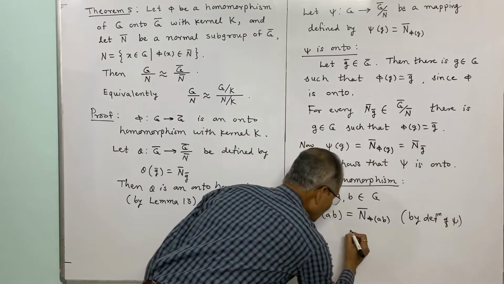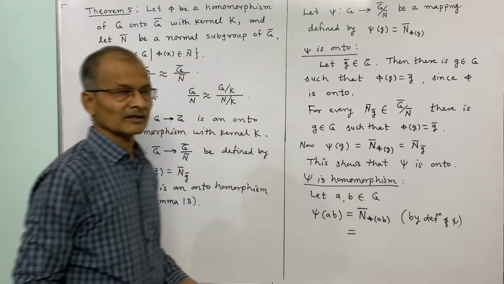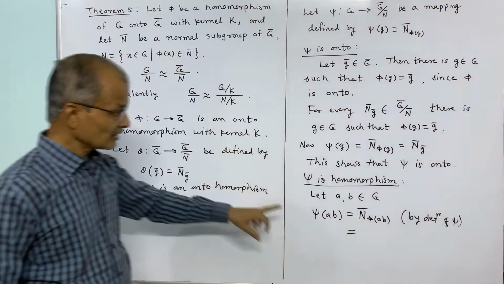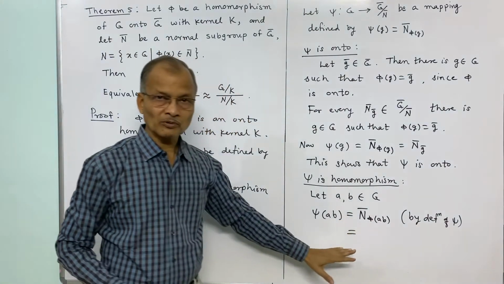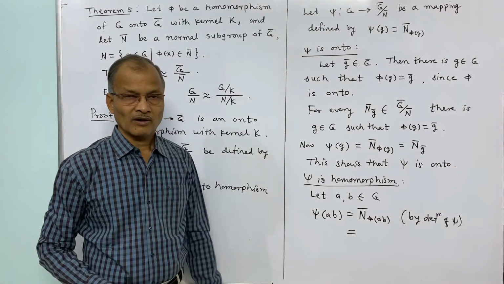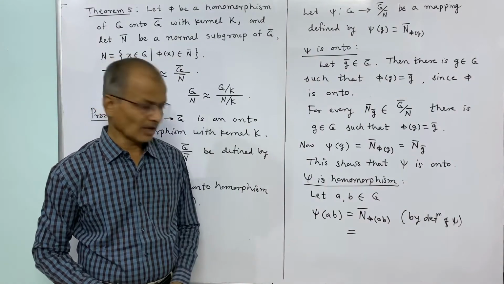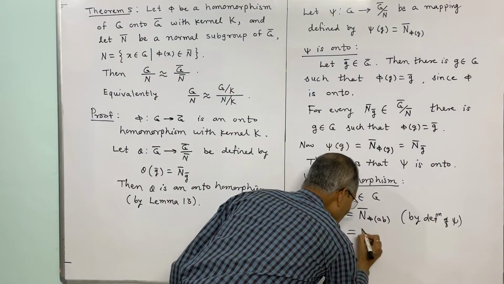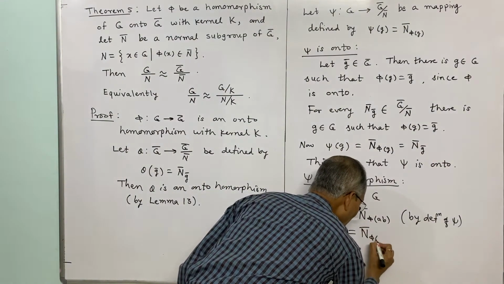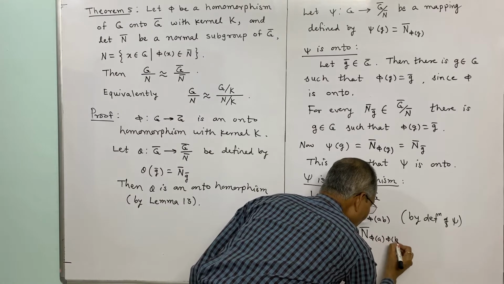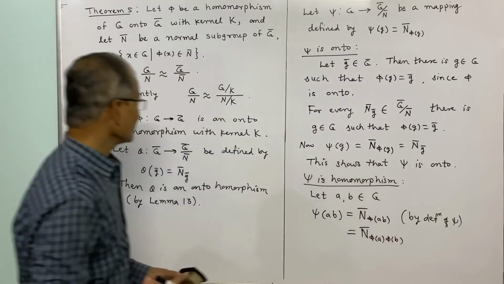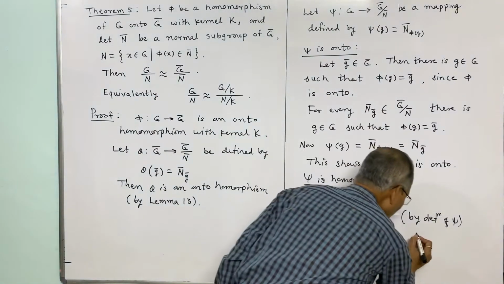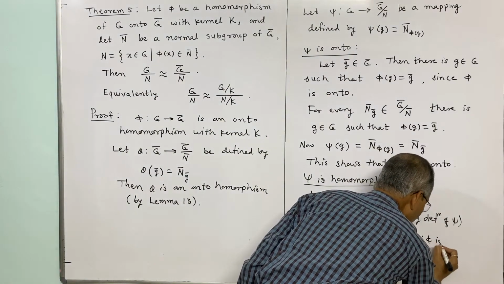And what is this N bar? N bar is a normal subgroup of G bar, it is given. And in a normal subgroup, the product of two right cosets is a right coset, or Nab is equal to Na into Nb. But before that, this phi of ab we can write as N bar phi a into phi b. Why? Because phi is a homomorphism.